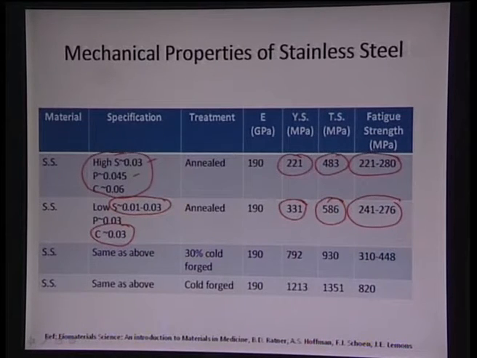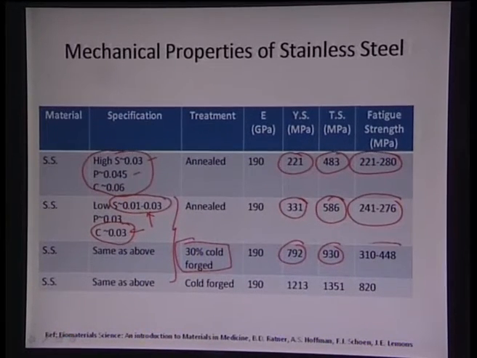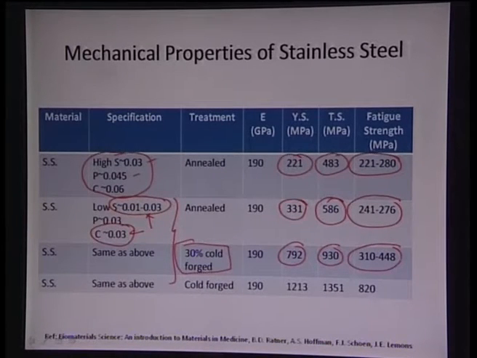So, this is arising because now we have removed the sulfide stringers, and we also have reduced the formation of precipitates or the carbides out there. But as soon as we cold forge it, we can see a drastic enhancement in the yield strength. It has gone from 221 to 331 to 792 megapascals. So, these three have similar composition, and from 331 it is increasing to 792, and tensile strength has gone from 586 to 930. So, this drastic improvement is achieved even via 30% cold work, and then fatigue strength has improved in this particular case from 240 to around 310 to 448 megapascal.